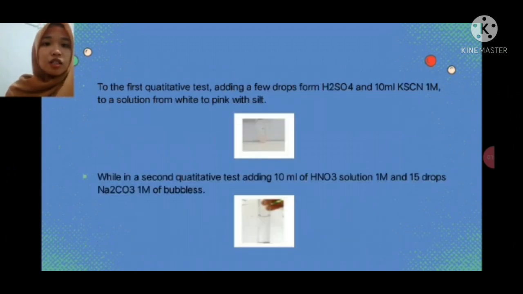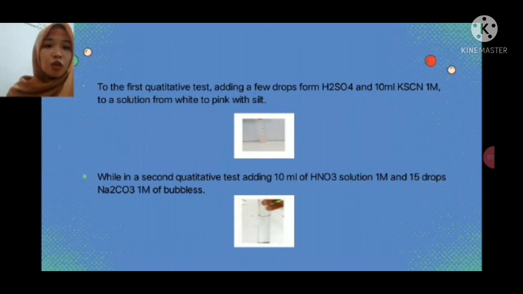In the first qualitative test, adding a few drops of sulfuric acid and 10 ml of 1 molar calcium thiocyanate changes the solution from white to pink with white silt.